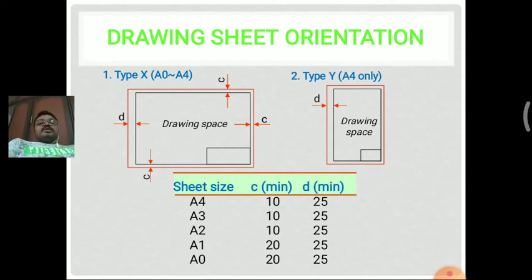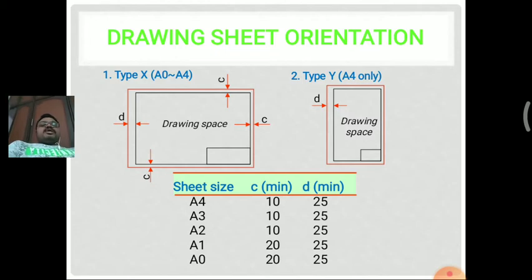Next, coming to the A3 size sheet, the same specifications can be drawn for this sheet also, that is 10 mm to the right side, top side and bottom side, and 25 mm to the left side of the border line. And coming to the A2 sheet, we can use the same type of dimensions, that is 10 mm and 25 mm respectively.